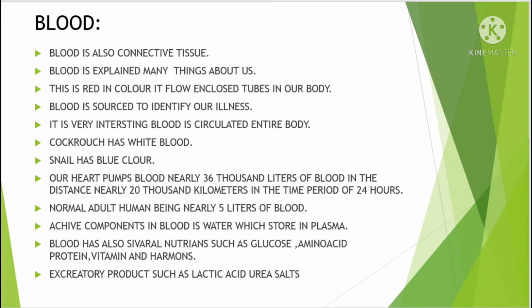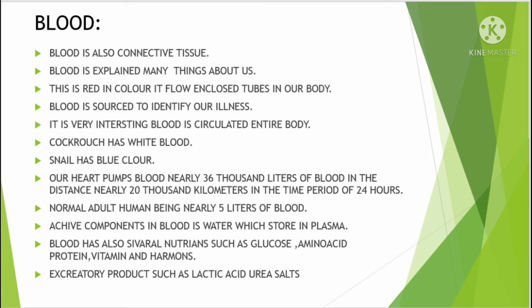Our heart pumps nearly 36,000 liters of blood over a distance of nearly 20,000 kilometers in a period of 24 hours. A normal adult human being has nearly 5 liters of blood. A chief component in blood is water.